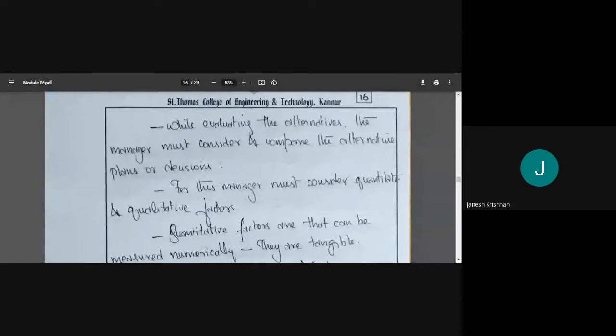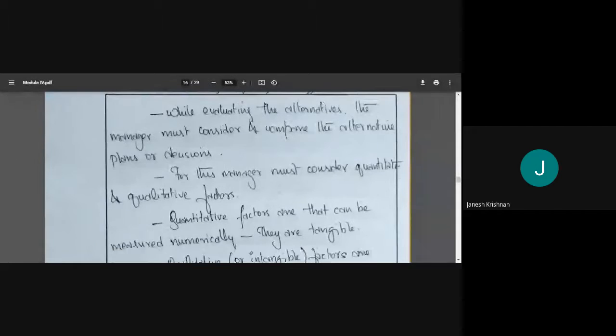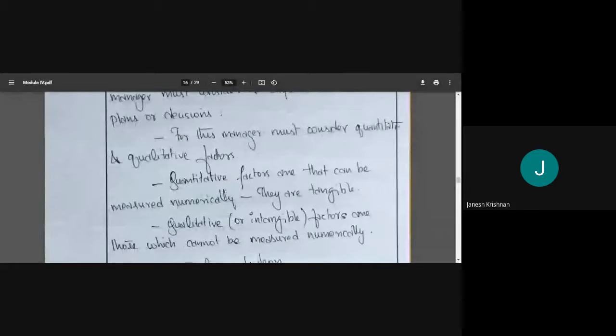Now, what do we mean by these factors? Quantitative factors are those factors which can be measured. They are tangible: the number of units sold, the cost in rupees, the profit in rupees, the kilometers you travel in a given time. These things can be measured, so these are quantitative.